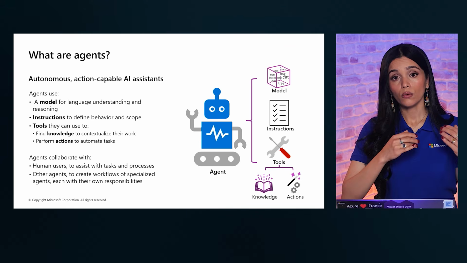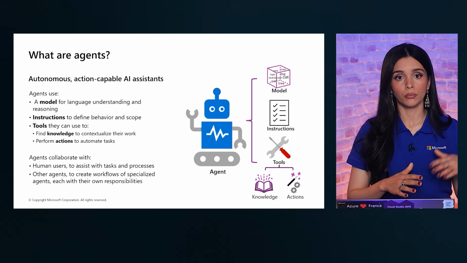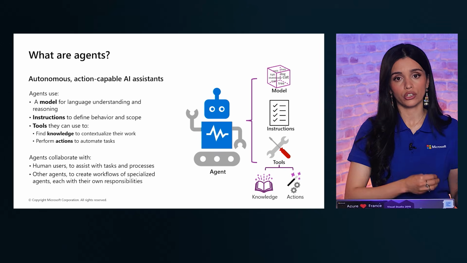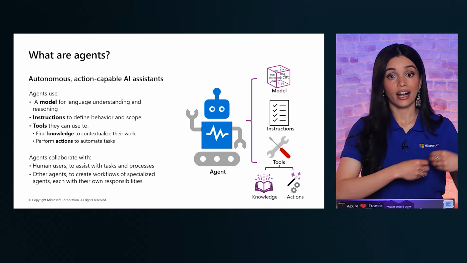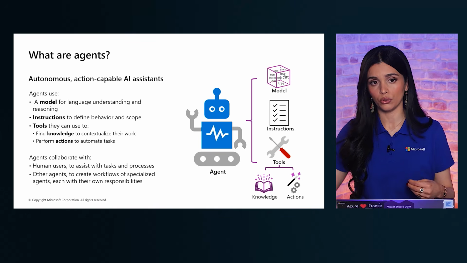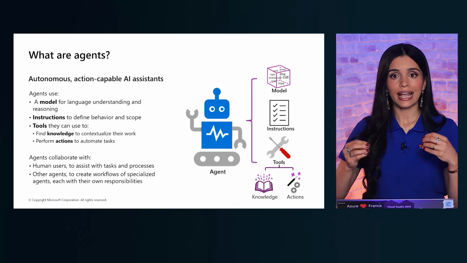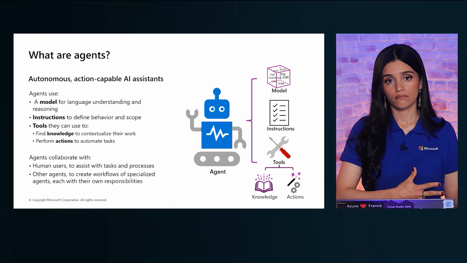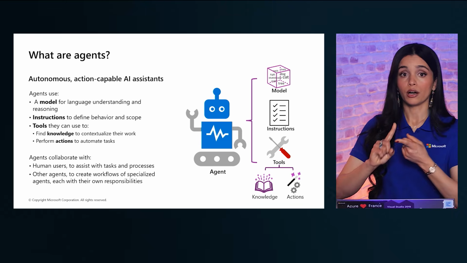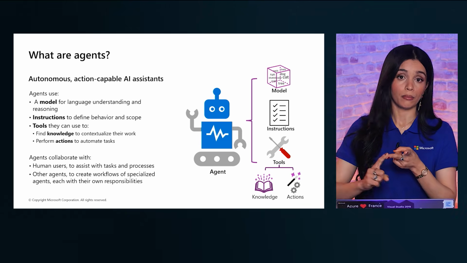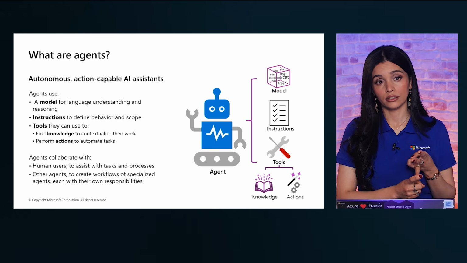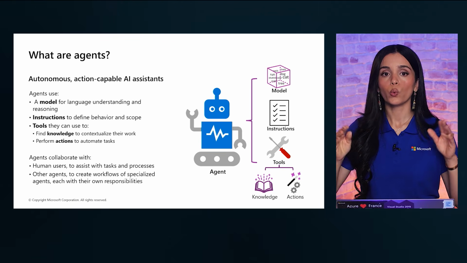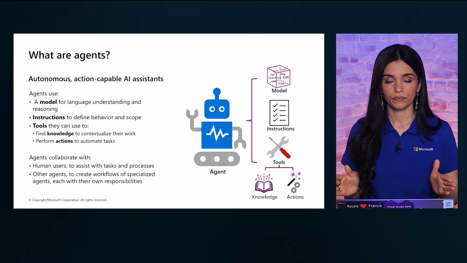The instructions help define behavior and boundaries. Agents don't act randomly. They have instructions that define their role, what they are allowed to do and what they should not do. Think of instructions as the agent's job description. For example, we can give a clear instruction. Let's say we say, you are a project assistant, you help summarize information, you don't make final decisions. This is how we ensure autonomy within clear boundaries.